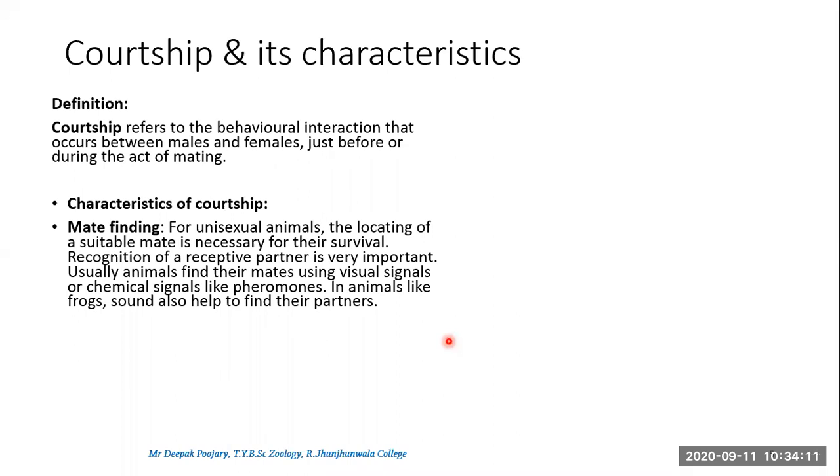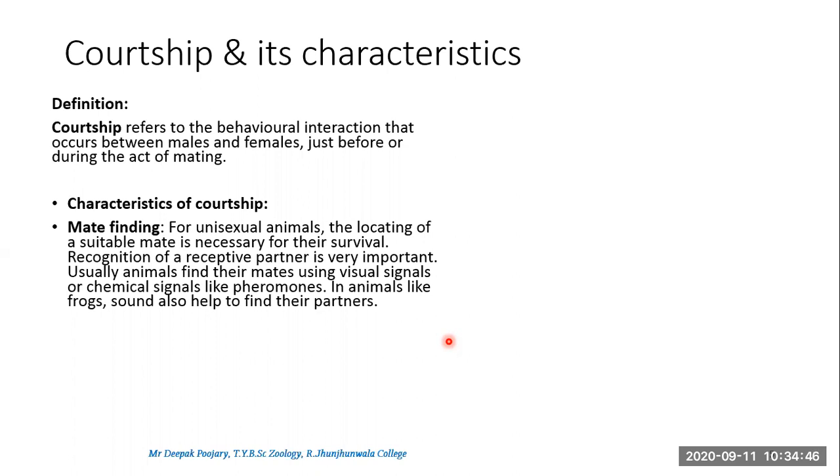So finding a suitable mate: amongst that entire group of animals, the male has to find out that this female looks quite fine for me. And recognizing the receptive partner is also very important. That group of animals will include very young females, very old females, and some properly aged females which are in the breeding heat. So the male has to identify those.